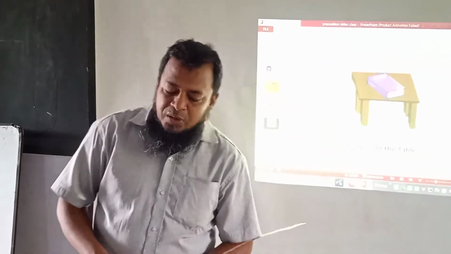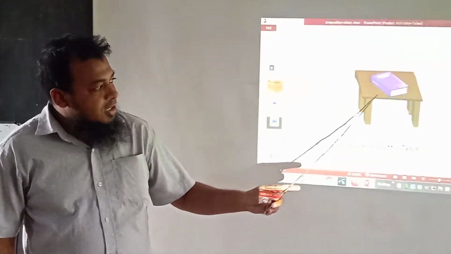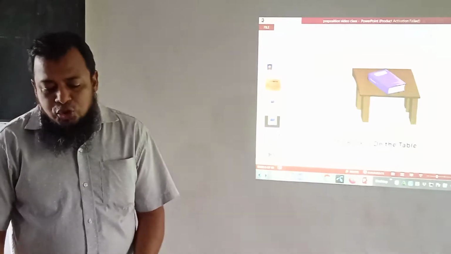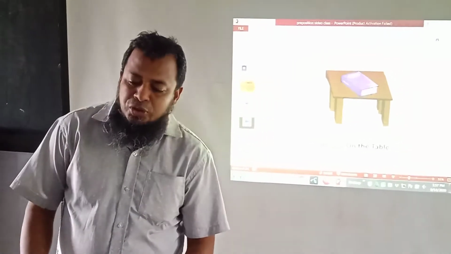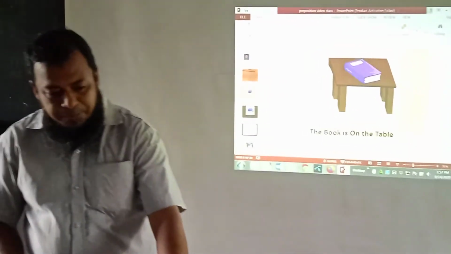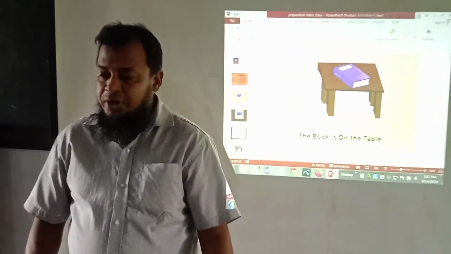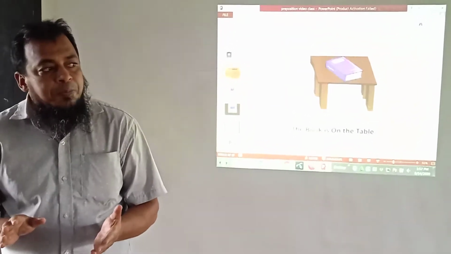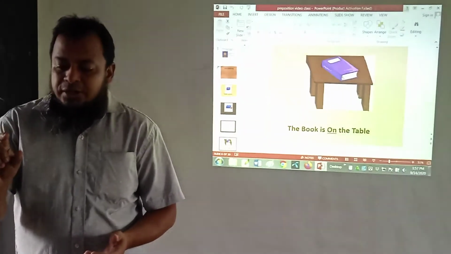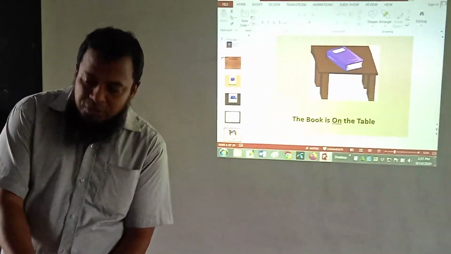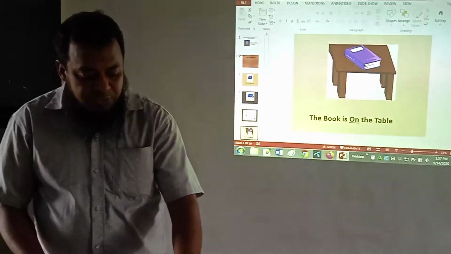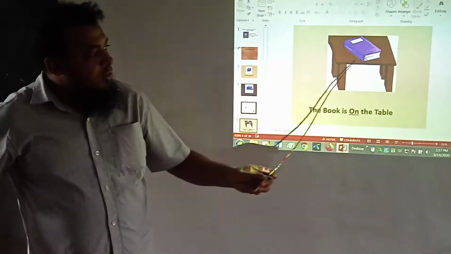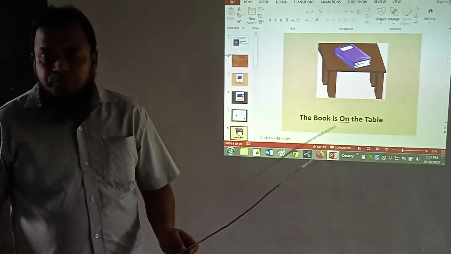Next, we are looking at a table and a book. The book is on the table. Actually, on is a confusing preposition. The laptop is on the table, the pen is on the table, the pointer is on the table. One kind of preposition of place means contact. The laptop is in touch with the table, in contact with the table. The pen is in contact with the table. Similarly, the book is on the table. The book has contact with the table.